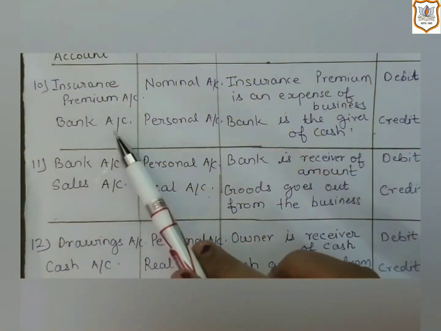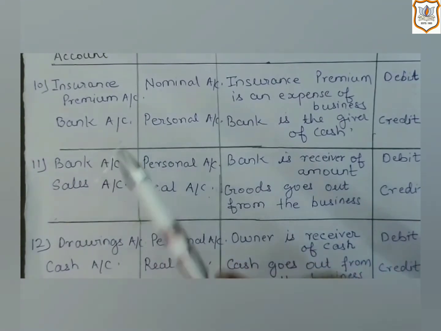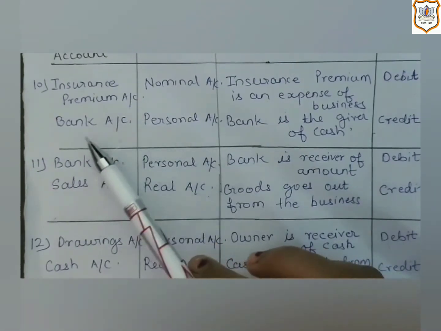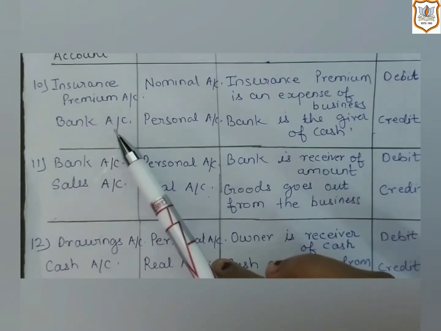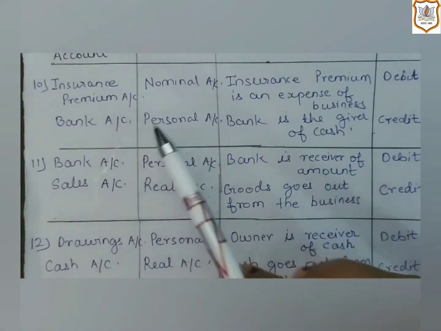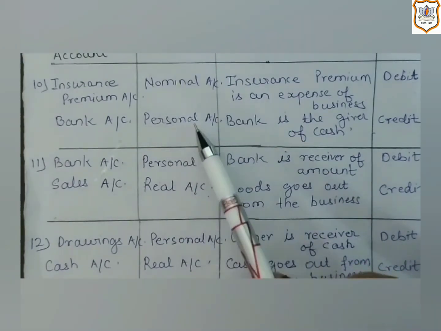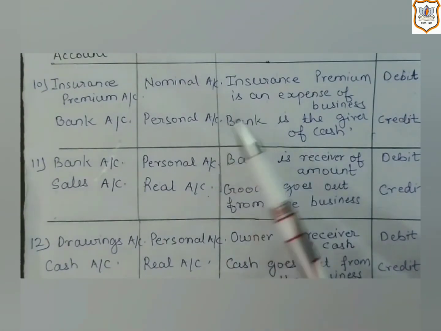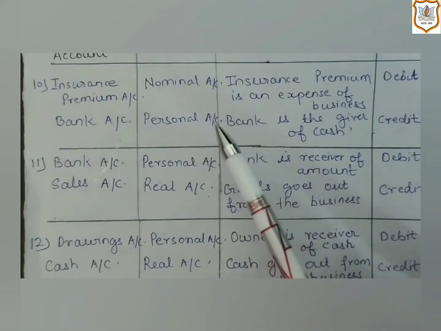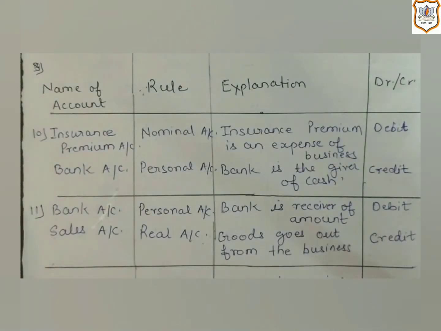And the second is bank account. Here, as the business is making payment through check, bank account will be affected. And bank is an institution which will come under personal account. So we will apply the rule of personal account, which says debit the receiver and credit the giver. So we will determine whether the bank is receiver or giver. Here bank is a giver, as payment of premium has been made through check. So bank account will be credited.